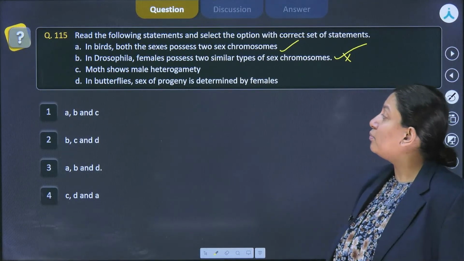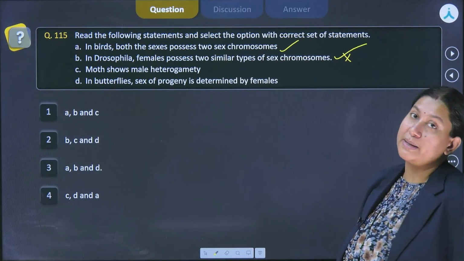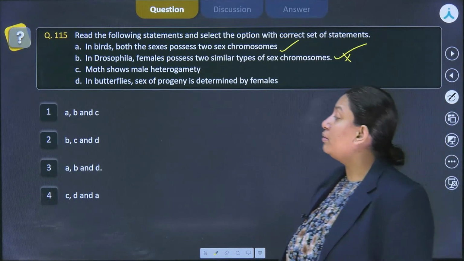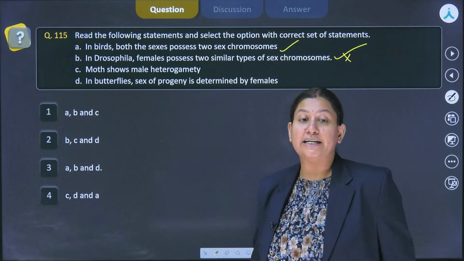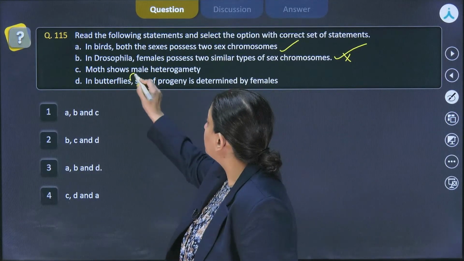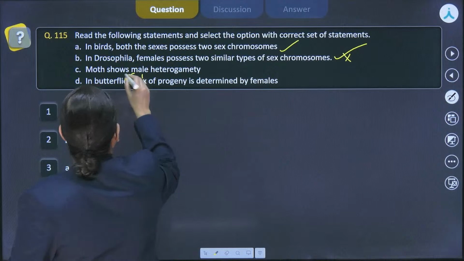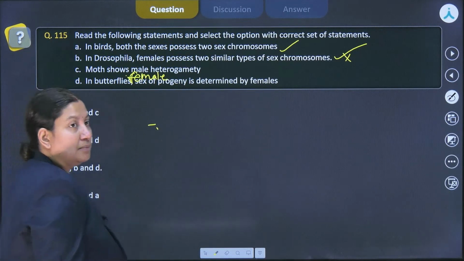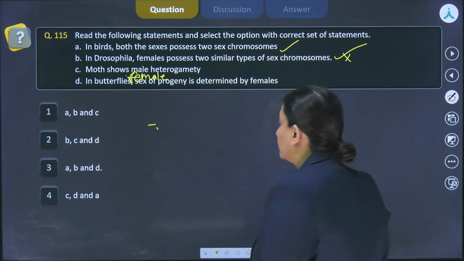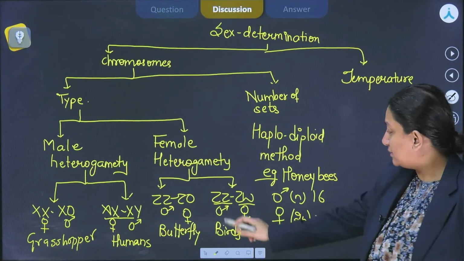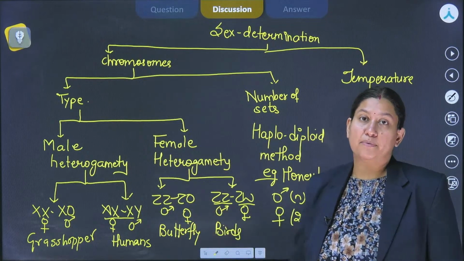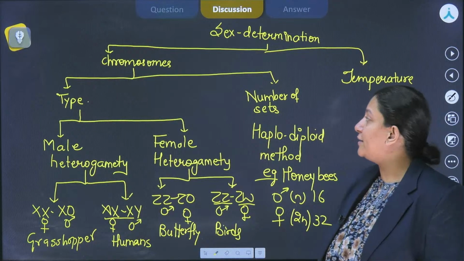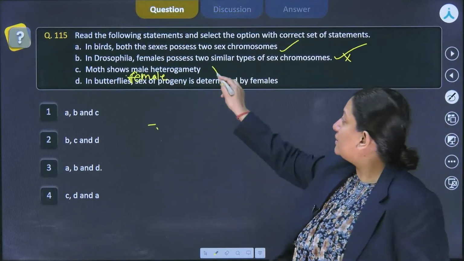Now C says moth shows male heterogamety, right? So that is incorrect. A moth doesn't show male heterogamety. On the contrary, it shows female heterogamety. Right? Butterfly and moth both show this ZZ-ZO type of sex determination, in which the females are heterogametic, right?